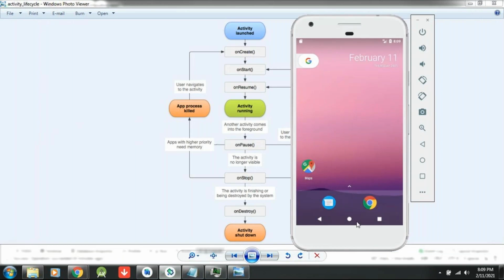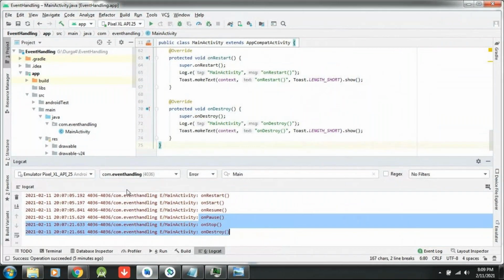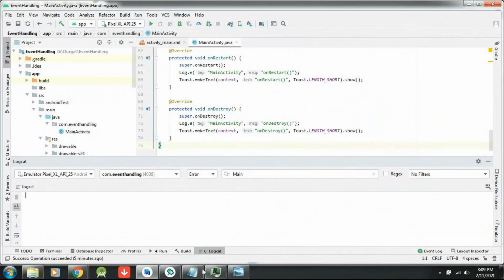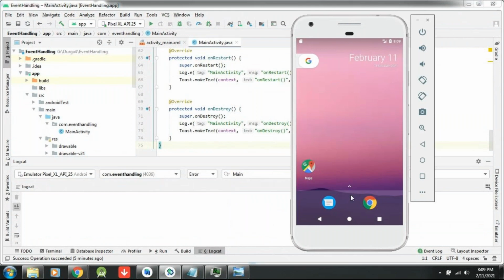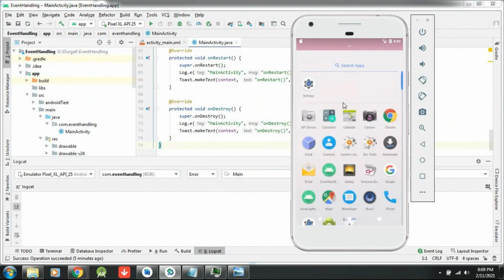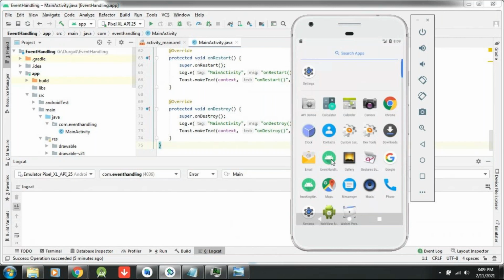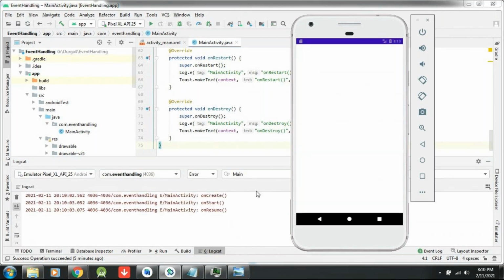Now once again, let me do one more time. This is my application. When I click, what methods are coming?